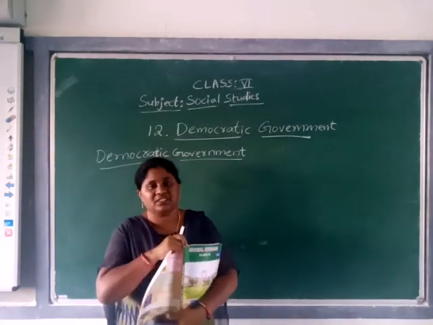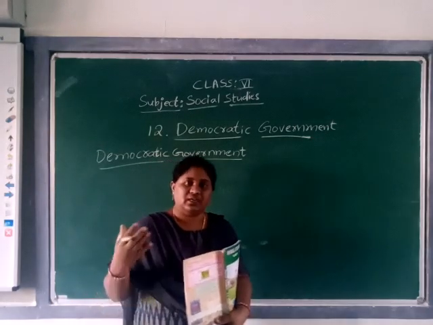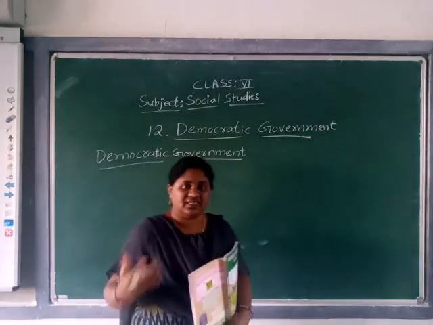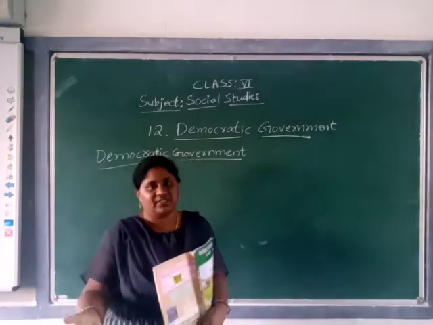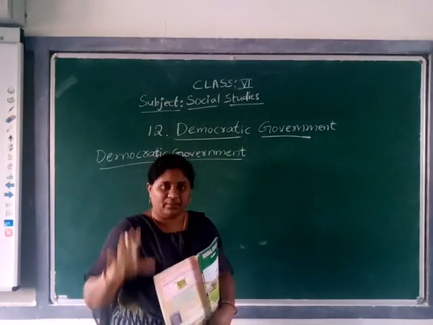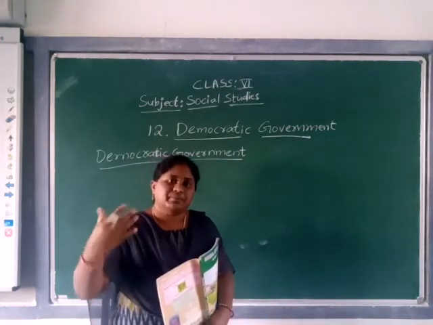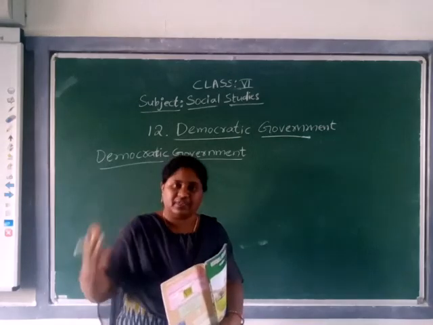Representative democracy means, whoever wants to be a leader or a representative for a large population, people will first select that person.